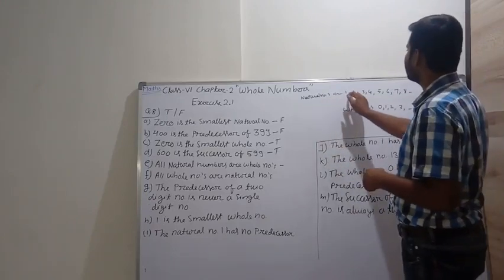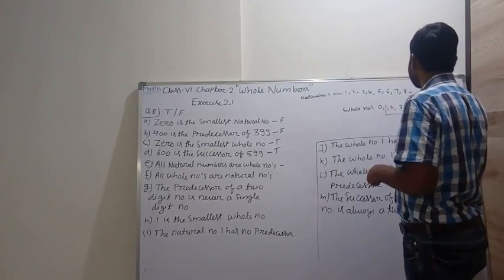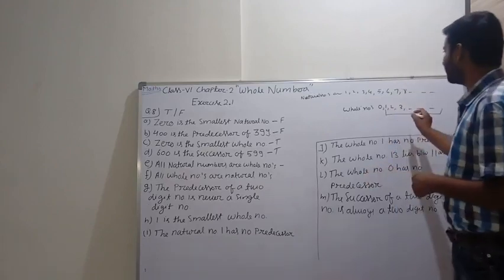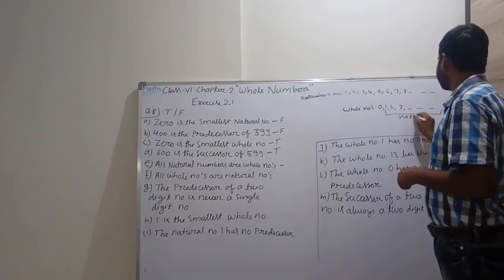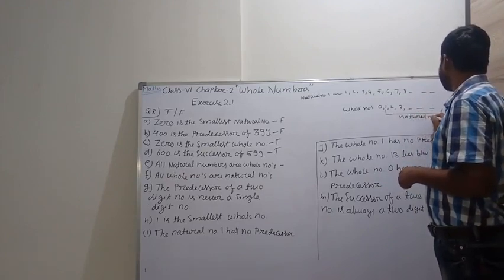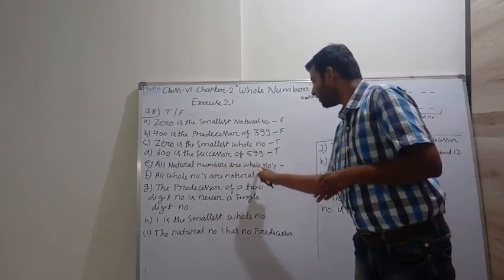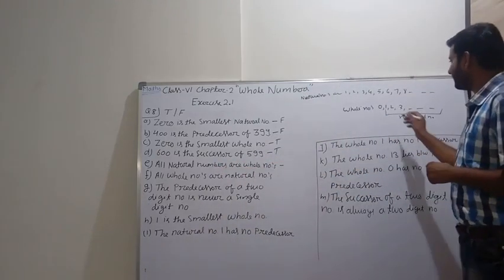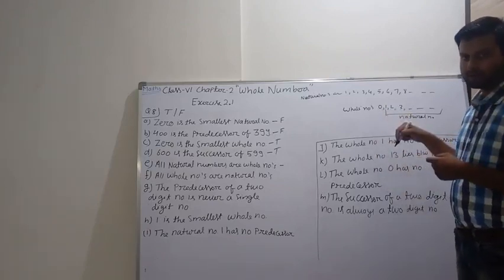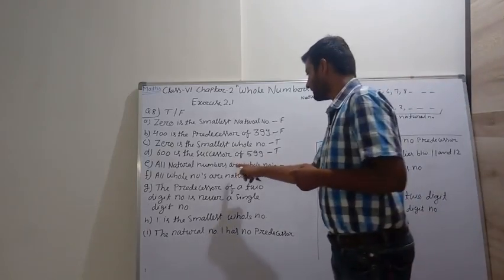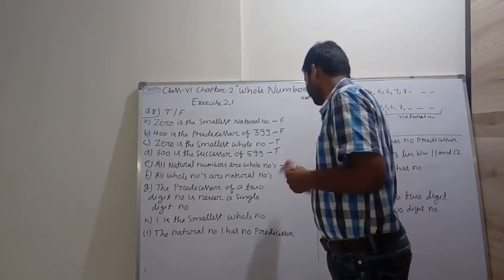And natural numbers are 1, 2, 3, so from 1 and so on are the natural numbers. So all natural numbers are whole numbers. Yes, proved. Because in whole numbers, natural numbers are also included. So the given statement is true.